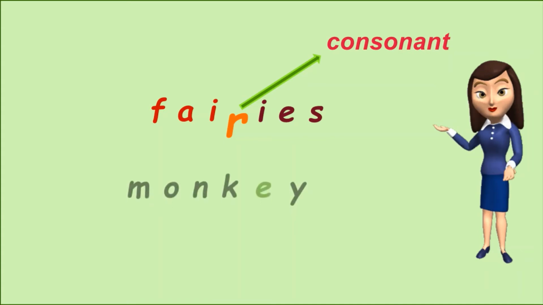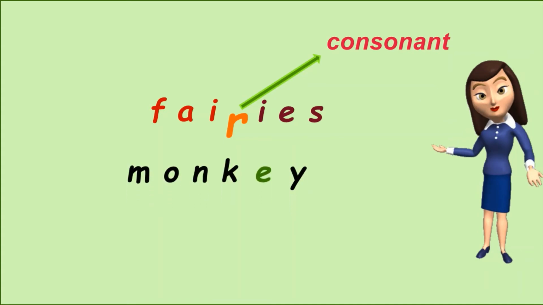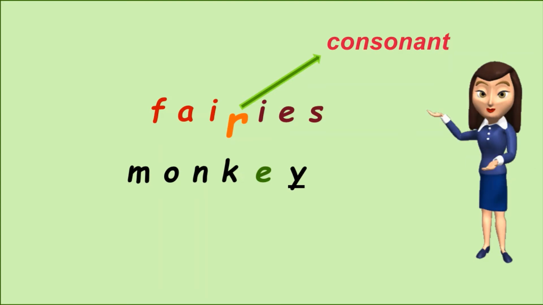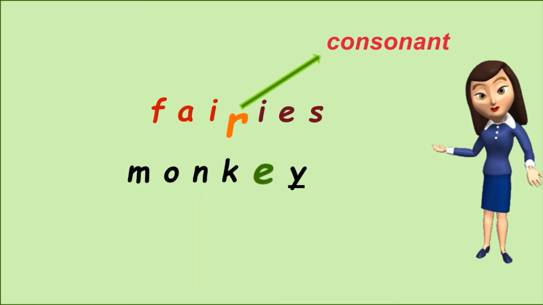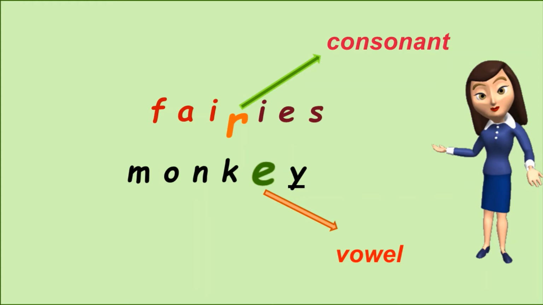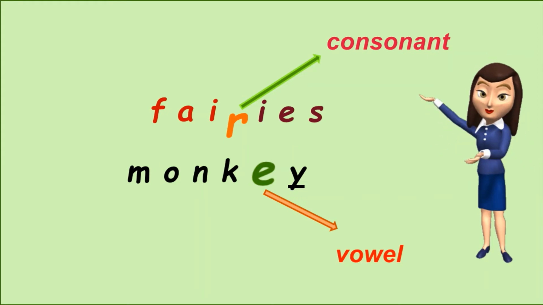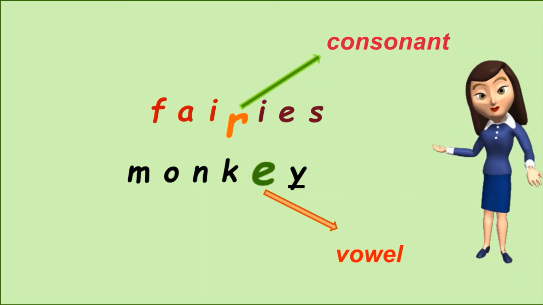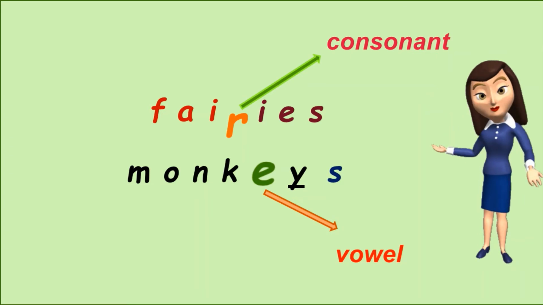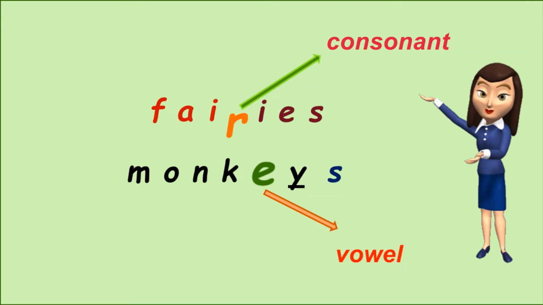In that same manner, here is another word, monkey. The last letter is Y, but the letter before Y is E, and we know that E is a vowel. Now in such words, where the word ends with Y and the letter before Y is a vowel, we make it a plural by just adding S. So the plural of monkey is monkeys.